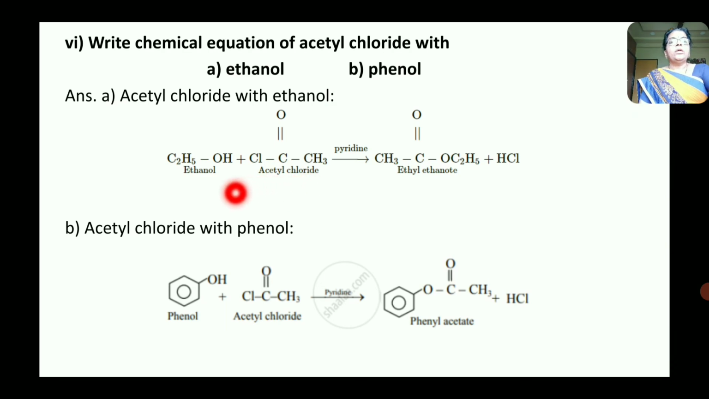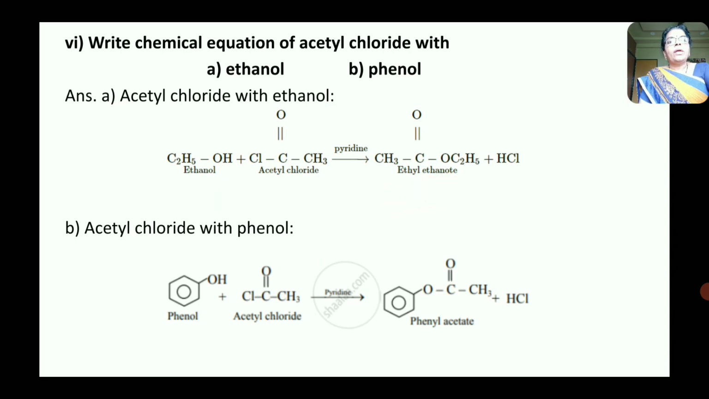Now this is ethanol, and when this acetyl chloride is treated with ethanol in presence of pyridine, then here HCl is removed. This H and this Cl are removed, and the hydrogen atom from ethanol is replaced by COCH3 group to form CH3COOC2H5 plus HCl. That is, here formation of ester takes place, that is ethyl ethanoate.